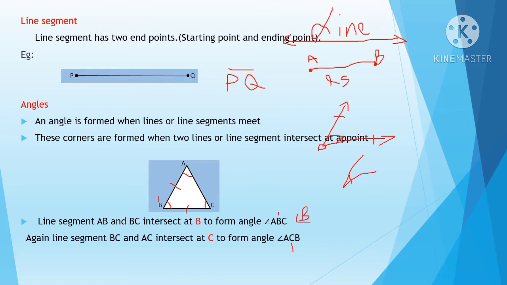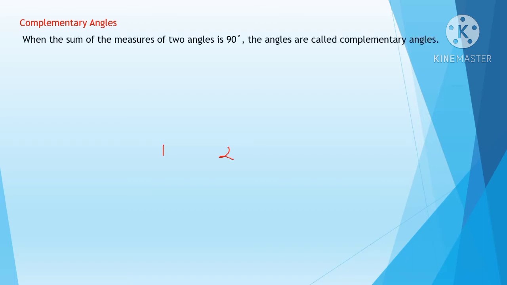Okay children, now let's see the next definitions. The next heading is complementary angles. Complementary angle means it will be equal to 90 degrees. So look at the definition: when the sum of the measures of two angles is 90 degrees.